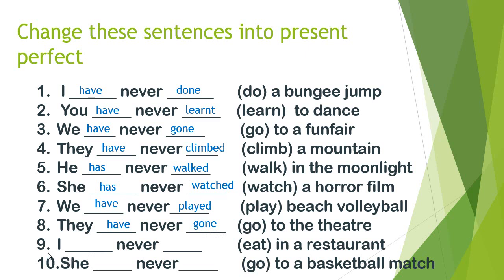Now look at the ninth sentence. After I, do we write have or has? Yes, after I, we write have. What is the past form of eat? You are right, it is eaten. I have never eaten in a restaurant.